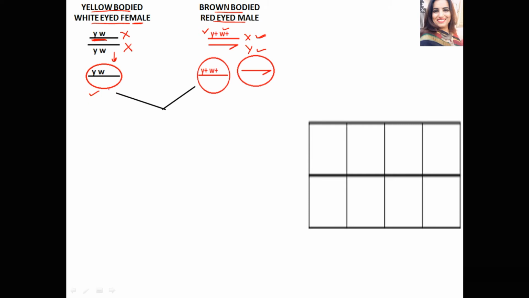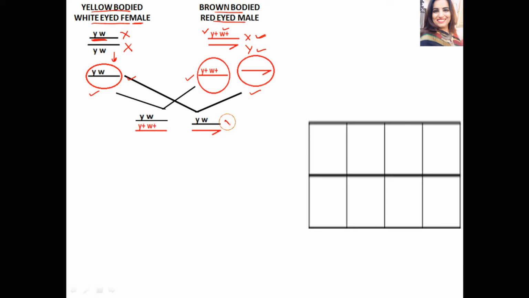Then the probability of their fusion. If this female gamete fuses with this male gamete, then the genotype of the F1 individual will be YW, Y plus, W plus. So this is a female, and this female will have brown body and red eye color. And if this female gamete fuses with this male gamete, then what will be the genotype of the F1 individual?